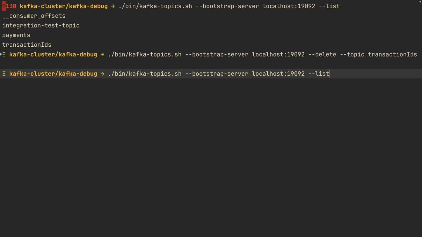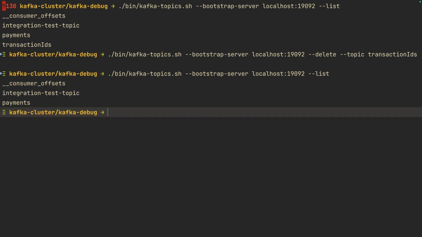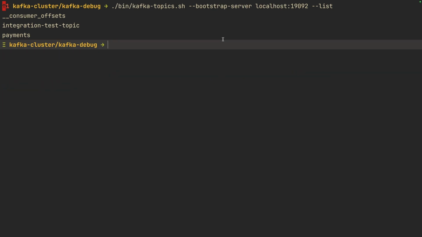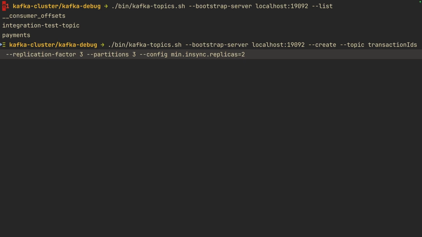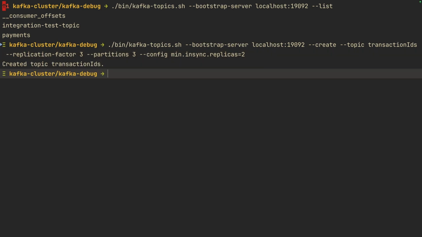If we go back and list again, we will see that the transaction IDs topic is not there anymore. So now we are going to create the same topic. As you can see, we have a replication factor of 3, partitions, and minimum in-sync replicas of 2, which means our transactions ID topic is now created.